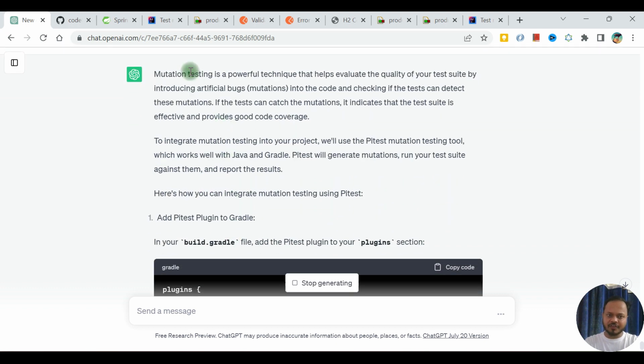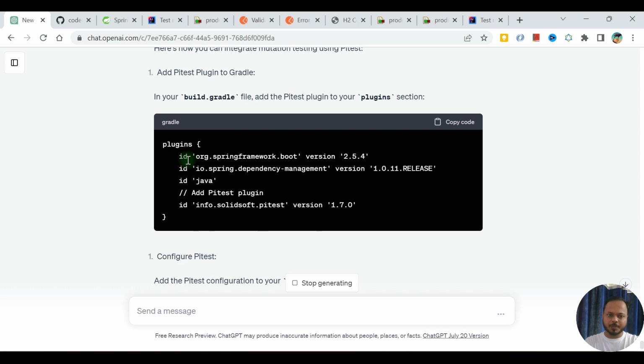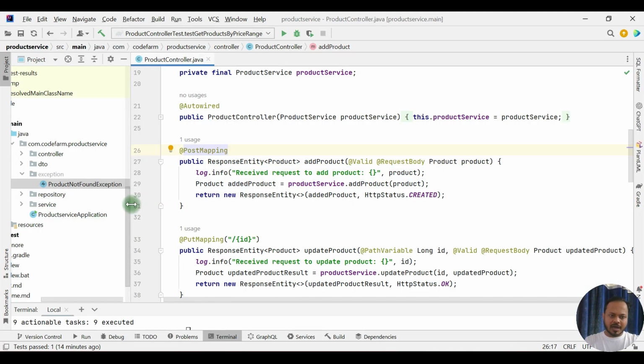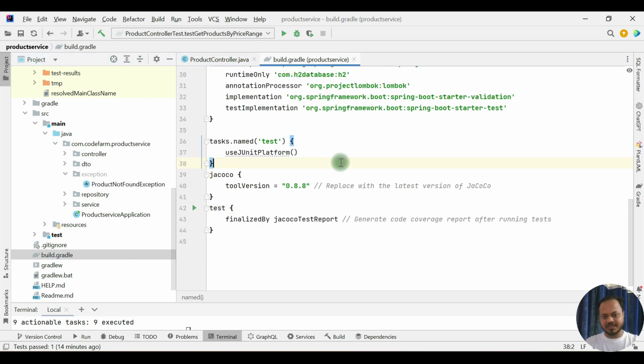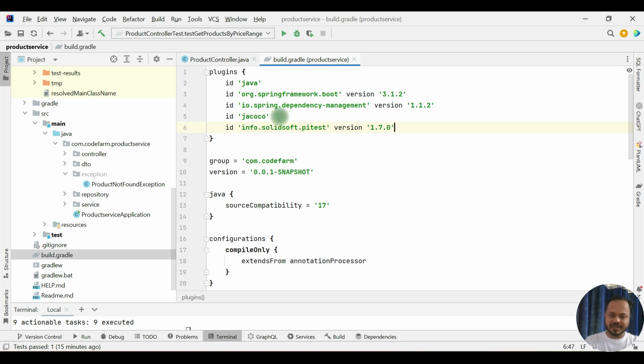Yeah, it is giving the information about mutation testing and what I need to do. So the PyTest plugin is here, 170. I am doing this on video, so there is some limitation of ChatGPT as well, right? In terms of what information it has, like 170 it is giving, but it is the old information.